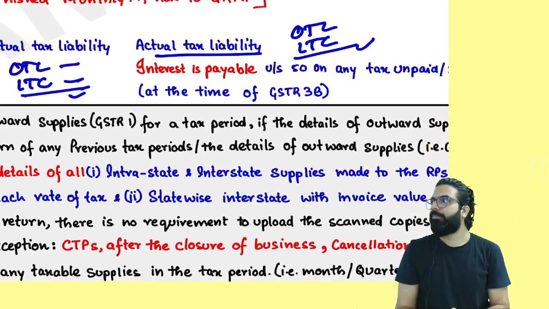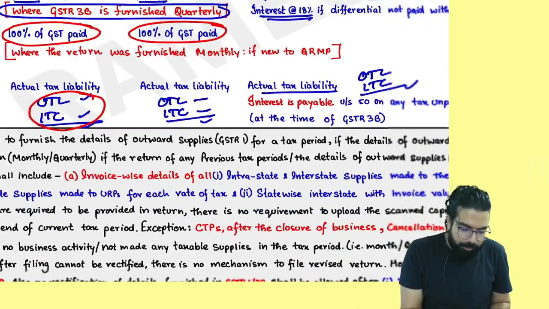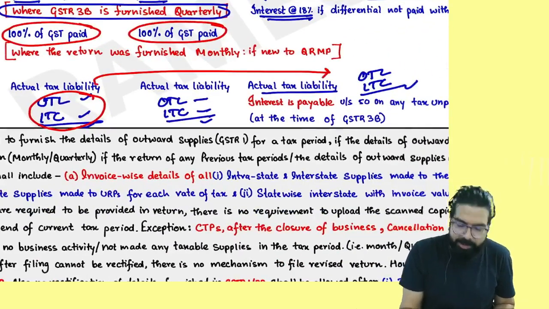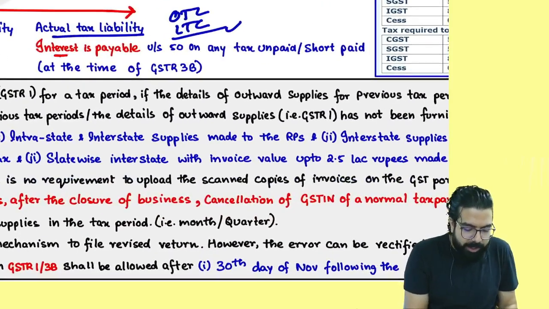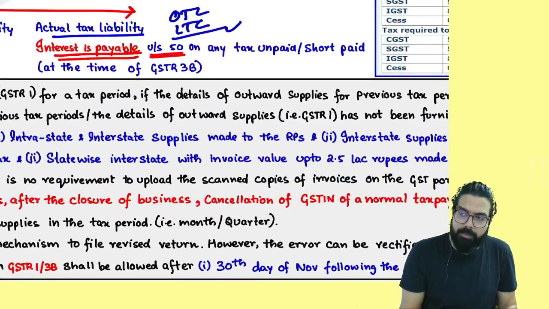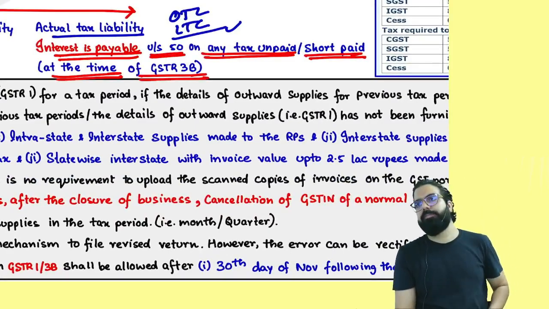But remember, if by chance your calculation went wrong, from the due date you have to pay interest till the date of filing GSTR 3B. Everyone over here, interest is payable under section 50 on any tax unpaid or short paid at the time of filing the GSTR 3B.